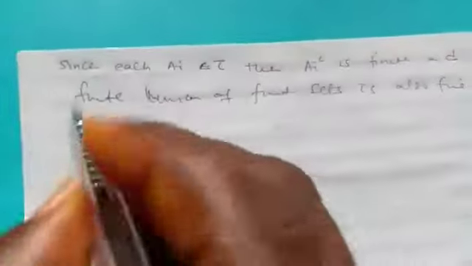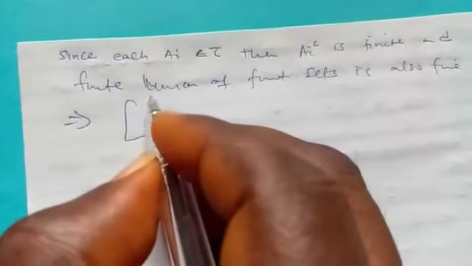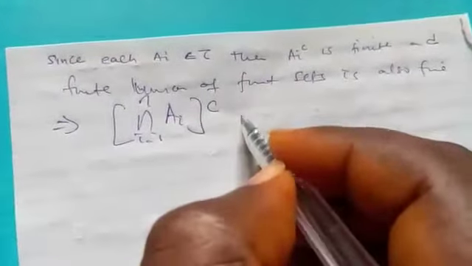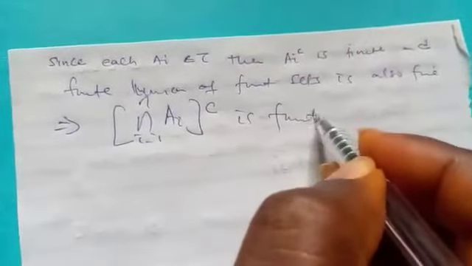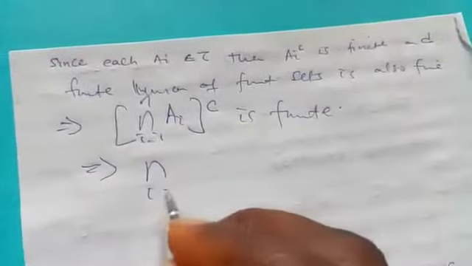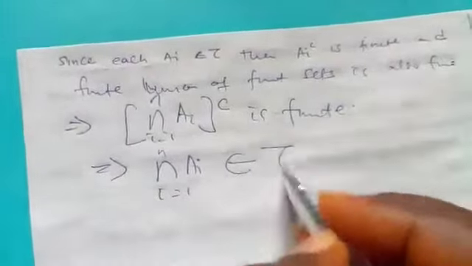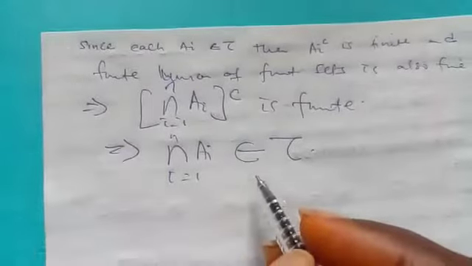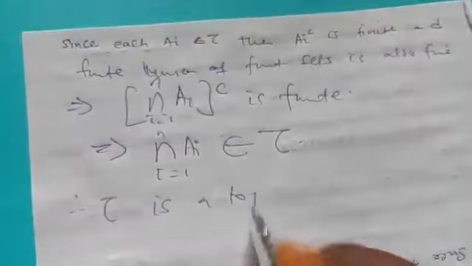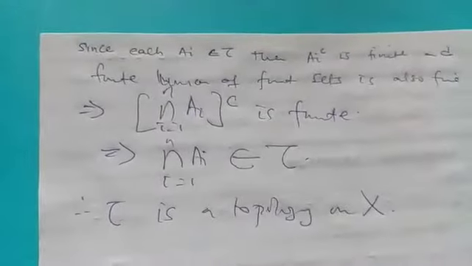So in that case, that simply means that this complement of the intersection of A_i is finite. And if it is finite, that simply means this intersection of A_i belongs to tau. So the three properties are satisfied. Therefore, we say that tau is a topology on X.